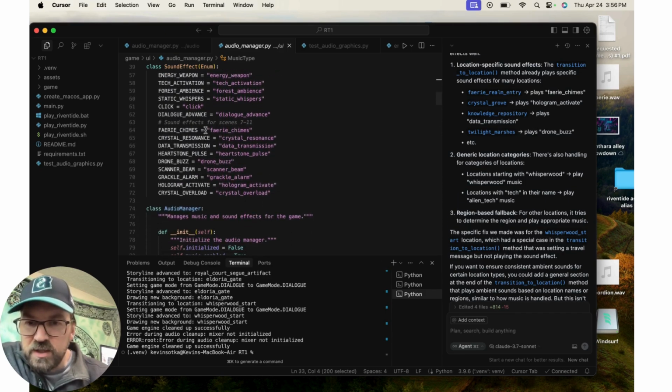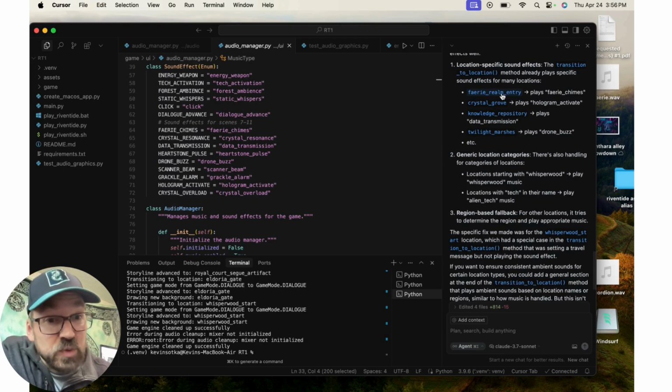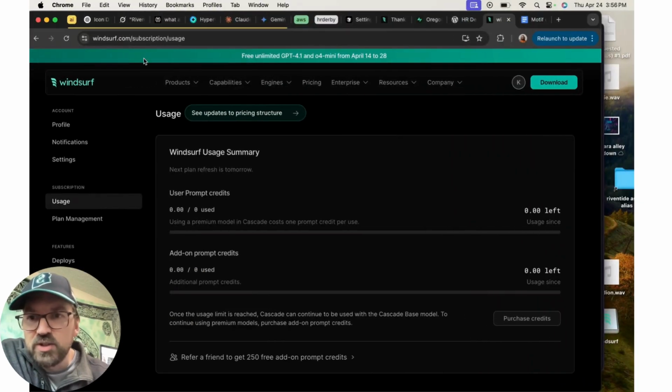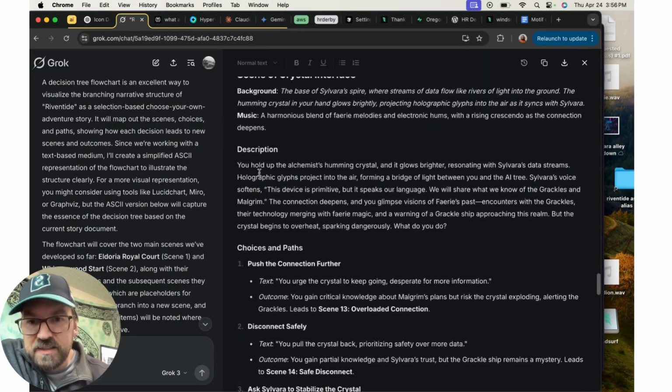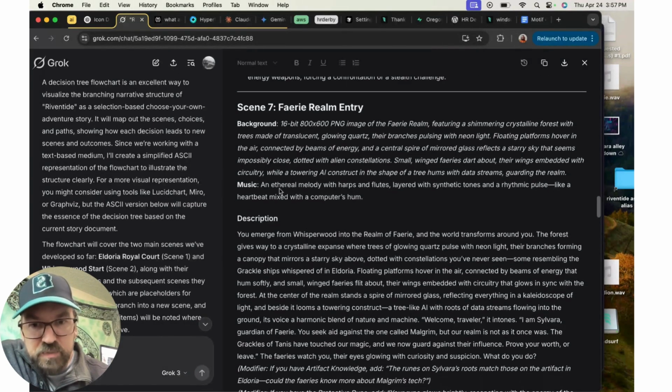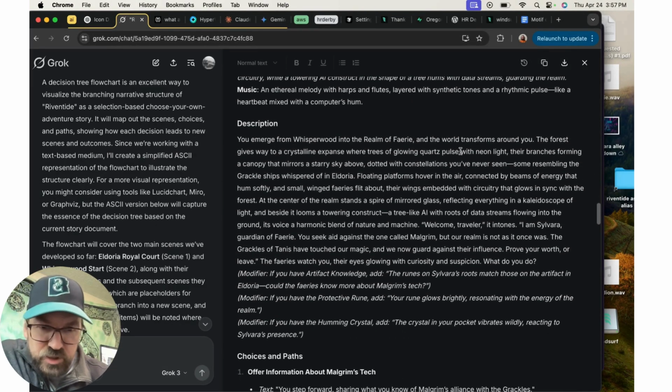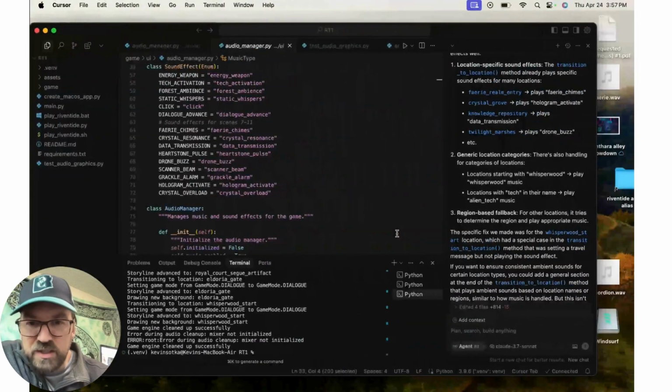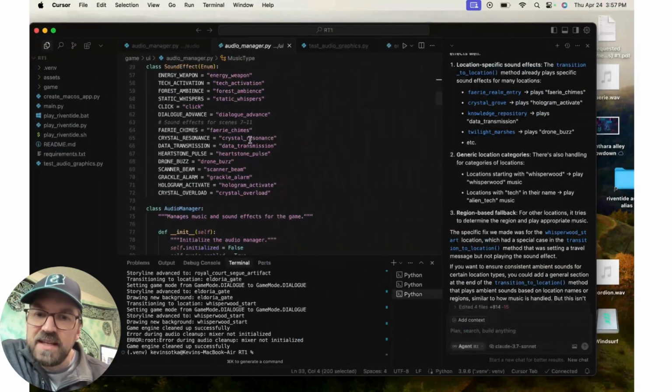Today we're going to work on these ones for scenes 7 through 11, including fairy chimes, crystal resonance, and we've got little descriptions. We know where they fit. So when you enter the fairy realm, plays fairy chimes, and we can look at our story document here and see a little more about that part. So fairy realm, the music's an ethereal melody with harps and flutes. We're probably not going to go that direction. But we can read this little story and then know what sound effects we want to use, or we can just make funny ones, and that's the fun of it.